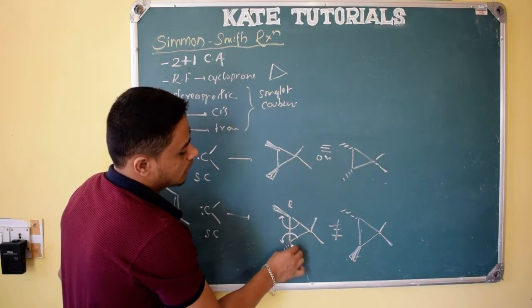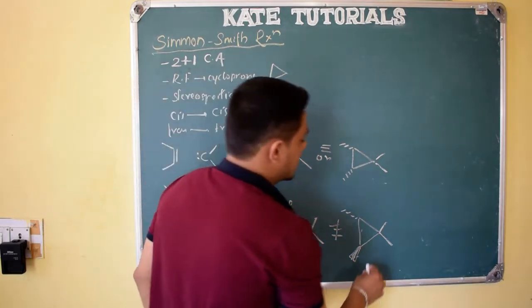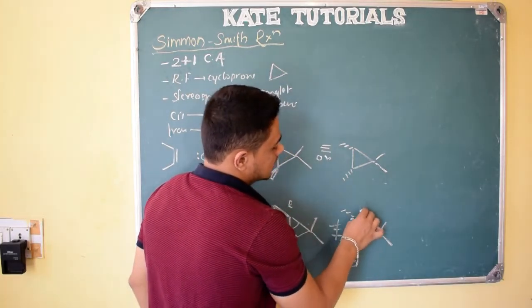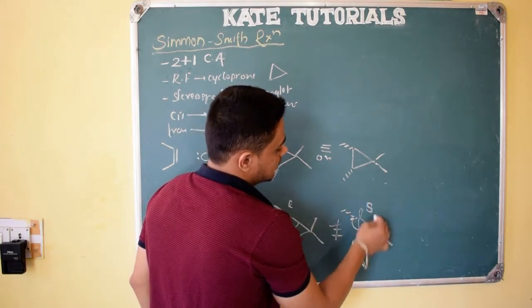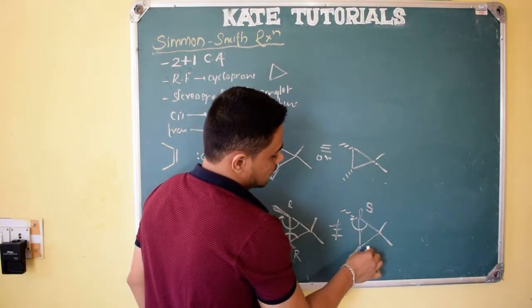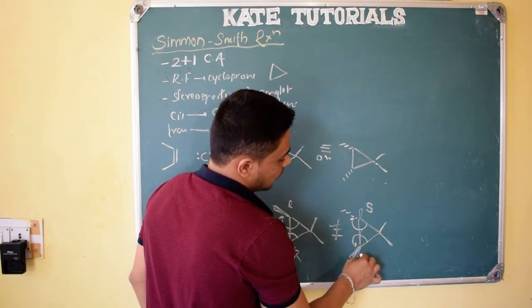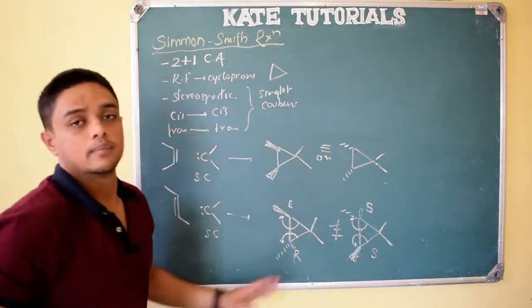As hydrogen is above, S becomes R, so it is R. And here, 1 2 3, and hydrogen is above, it should be R, but as hydrogen is above, it will be S. Whereas this one is, see, 1 2 3, 1 2 3, anticlockwise, hydrogen is below the plane, so it is S. So R S, S, both are different.